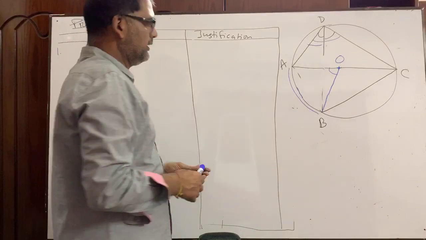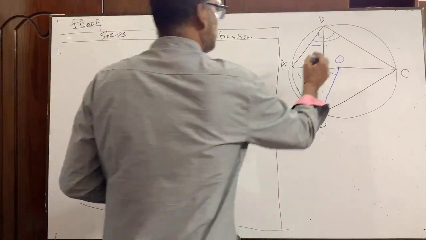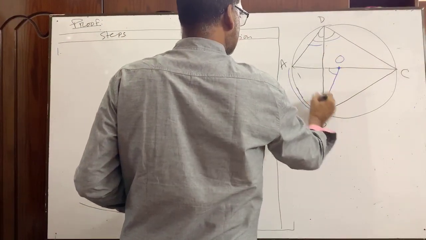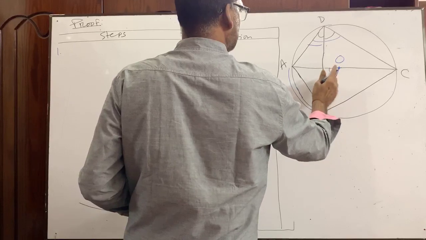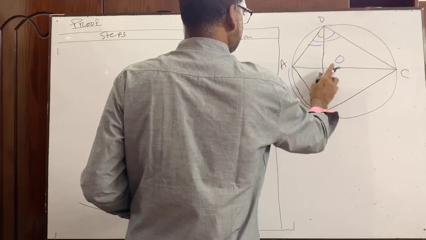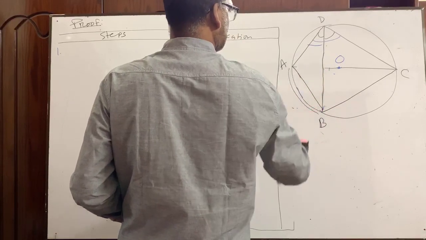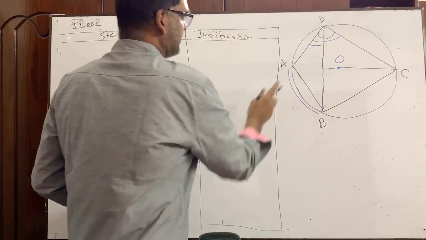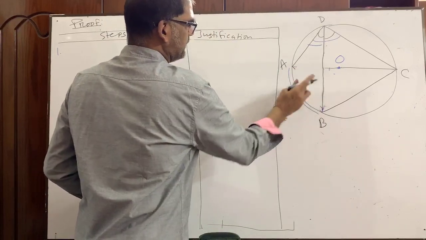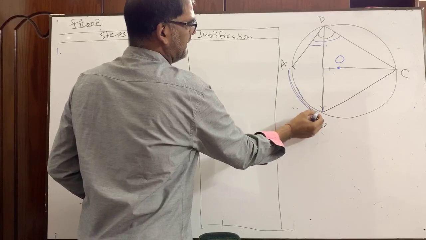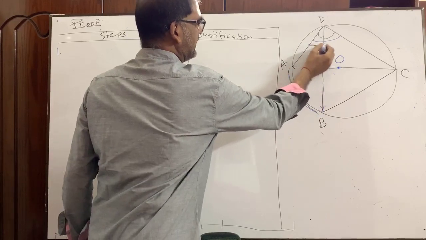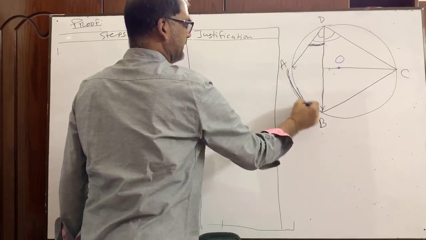Okay, similarly, we can show you like that. Suppose it is not given. Nothing is given here. Okay? You see, this arc AB subtends an angle ADB.